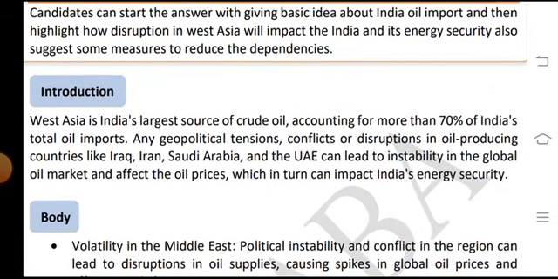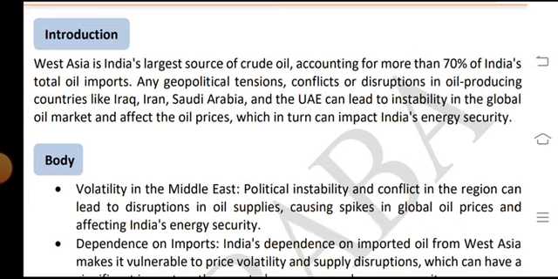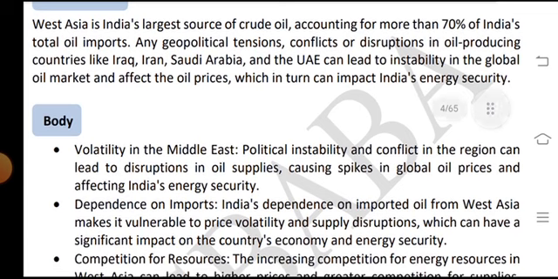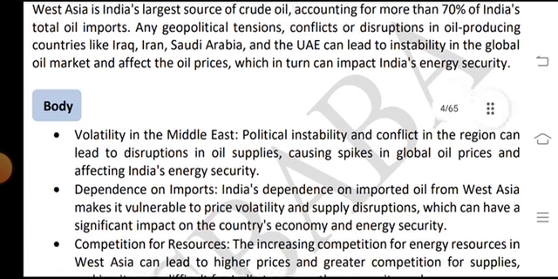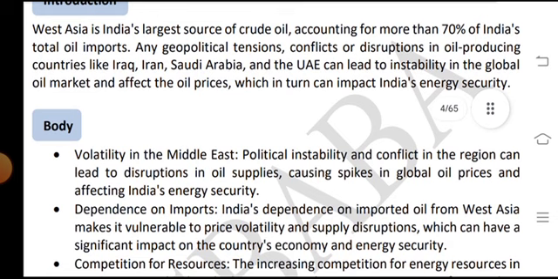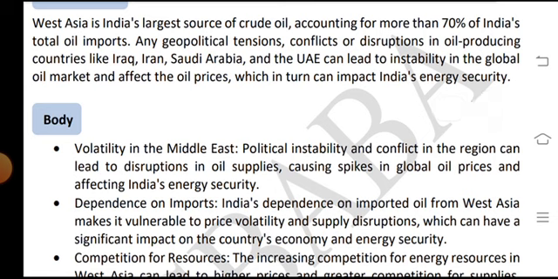Introduction: West Asia is India's largest source of crude oil, accounting for more than 70% of India's total oil imports, and any geopolitical tensions, conflict or disruptions in oil-producing countries like Iran, Saudi Arabia and the UAE can lead to instabilities in the global oil market and affect oil prices, which in turn can impact India's energy security.